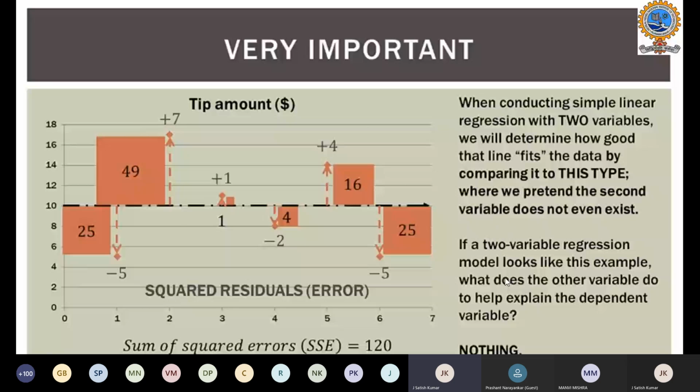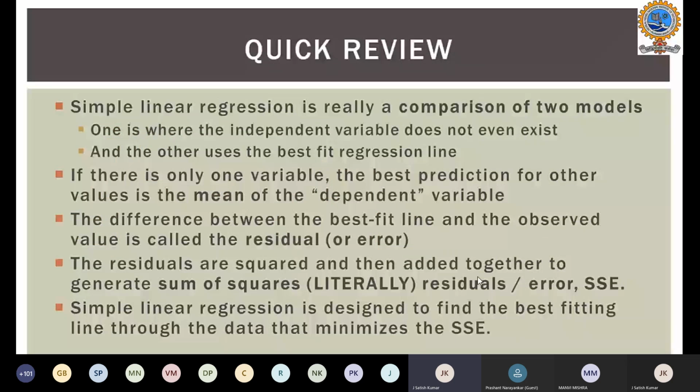If the two-variable model has another variable to help explain the dependent variable, then we can predict better; otherwise we can't build a better model. Now let me introduce what we discussed so far: a simple linear regression is really a comparison of two models.